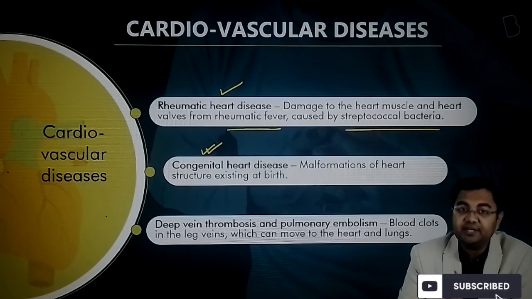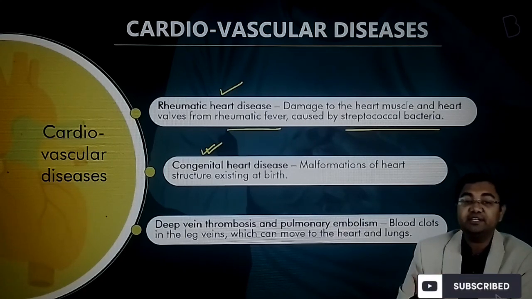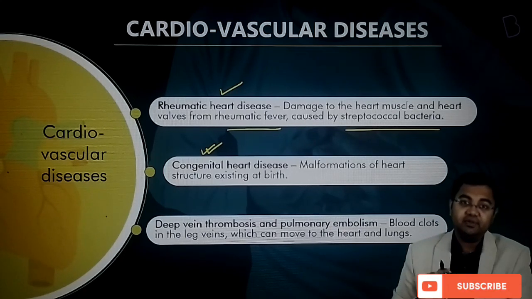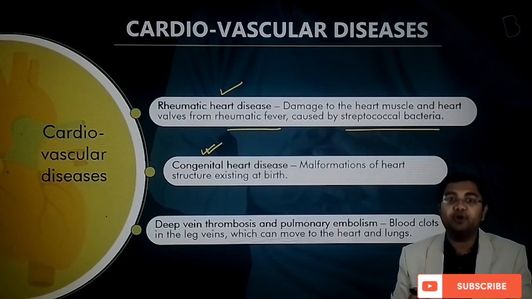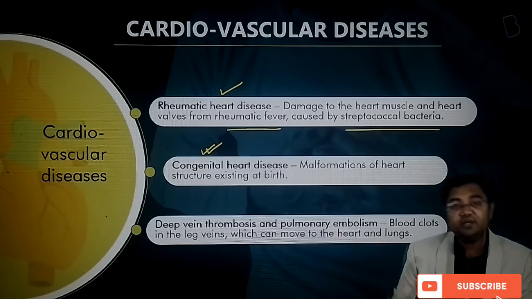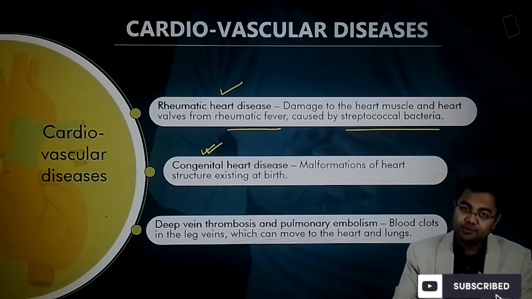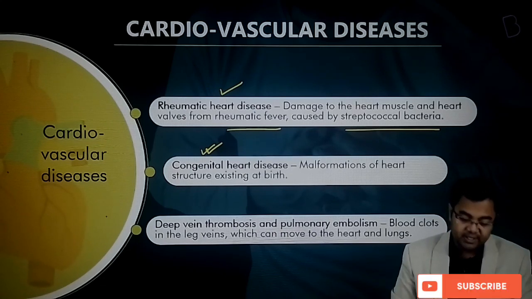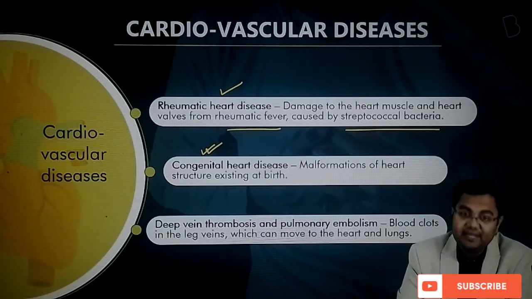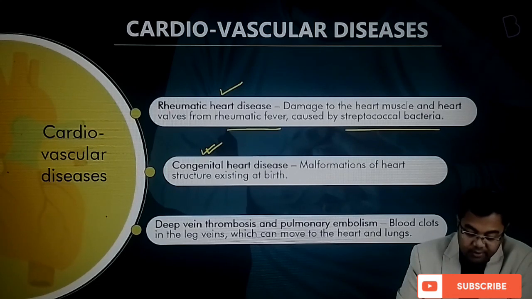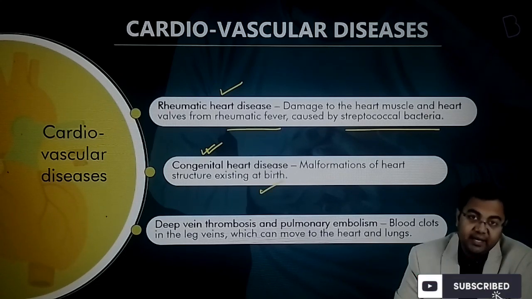So congenital is a term that we have already learned, something that is present from birth itself. There could be some kind of deformity in the heart or the shape of the heart since the time of birth, which can also lead to one kind of disease or the other. That's why this is called congenital heart disease: malformations of the heart structure existing at birth.